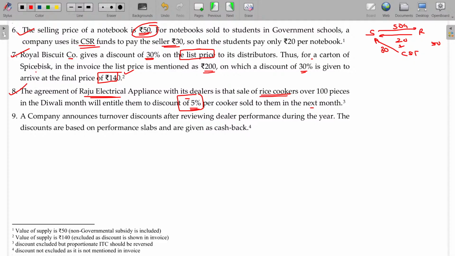A company announces turnover discounts after reviewing dealers' performance during the year. So the turnover discount is decided based on the performance reviewed by themselves at the year end. The discounts are based on performance slabs or given as a cashback. There is no such condition already available, so it is not considered a deductible item. It should be includable in the value. Hope you are now able to understand all these cases.